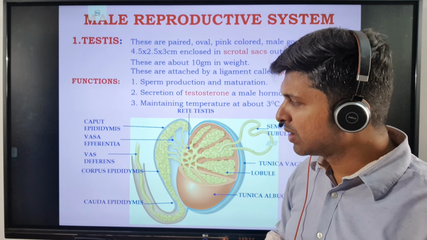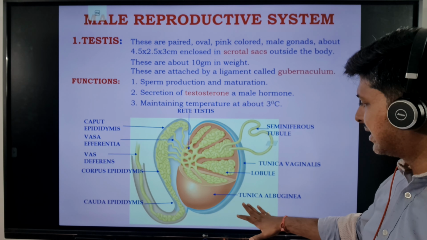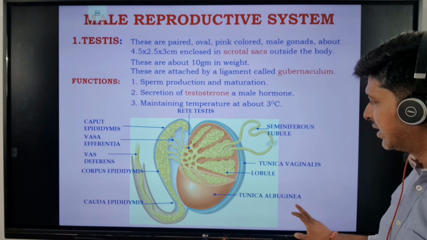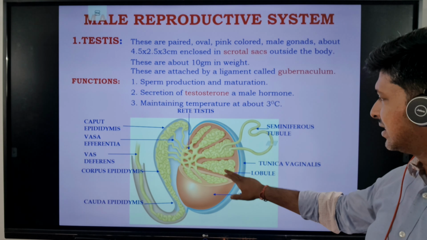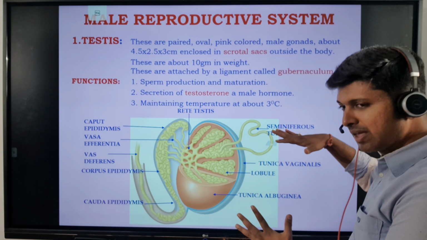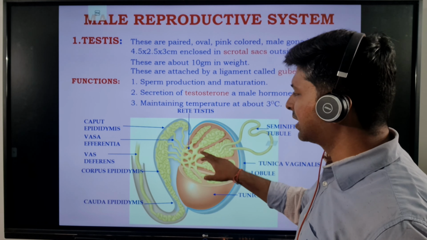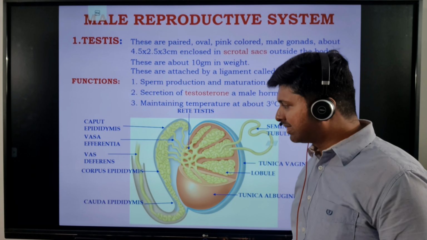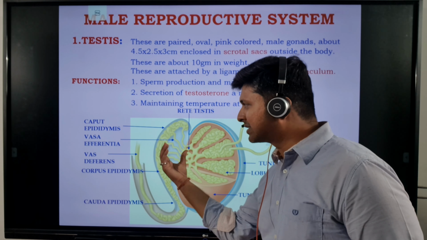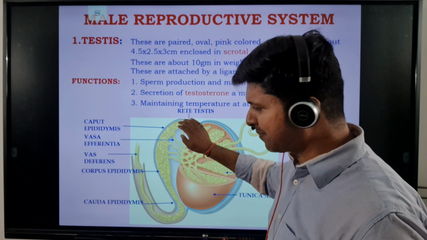Okay, so now talking about the layers of the testes, they are pink colored, right? The outer layer is tunica vaginalis and the inner layer is tunica albuginea. Inside we are having these lobules. Inside the lobules there are seminiferous tubules. Now these seminiferous tubules will produce sperms and they will come and unite towards something called the rete testis. Then the rete testis, now this is important for NEET also. Rete testis moves towards vasa efferentia or vas efferentia. Vas efferentia converts into epididymis.